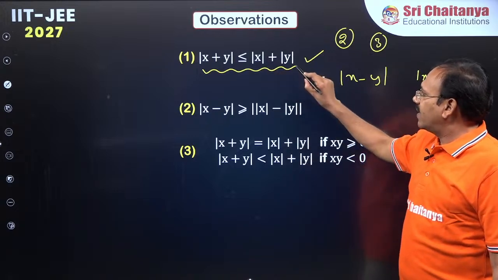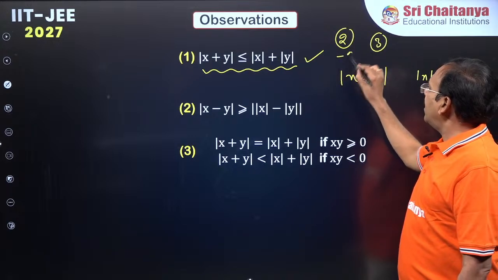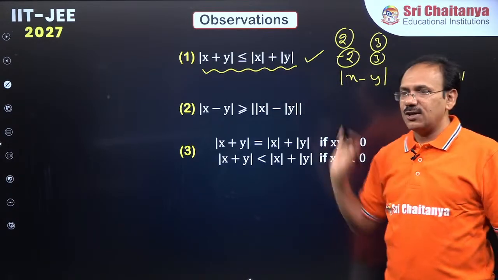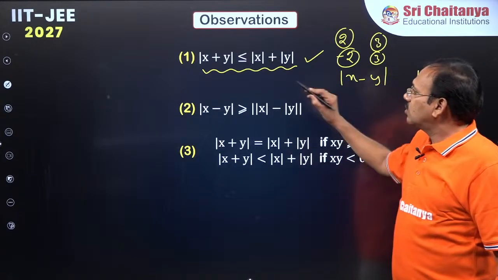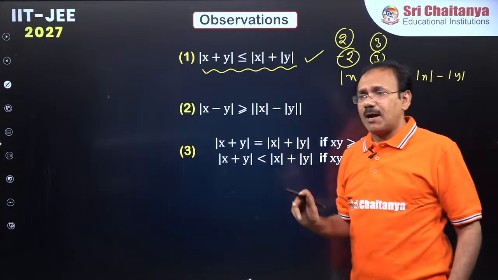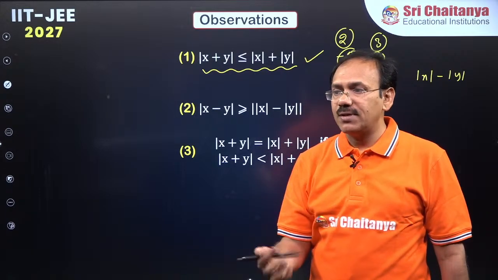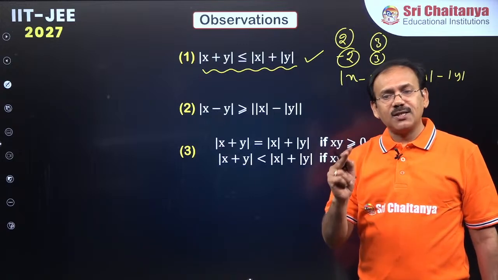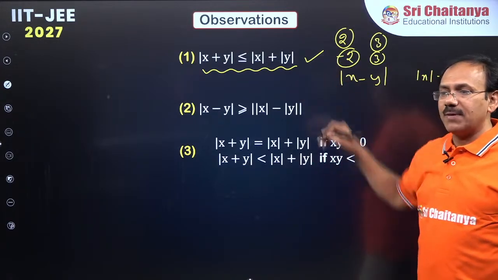Mod x is 2, mod y is 3, so 2 plus 3, 5, equality comes. The problem is, with one negative and one positive case, the magnitude gets reduced. A simple observation makes you do these properties illustration. Just to verify these properties, give 3 cases: 2 positive numbers, 2 negative numbers, 1 positive and 1 negative number. You will understand why these properties hold.